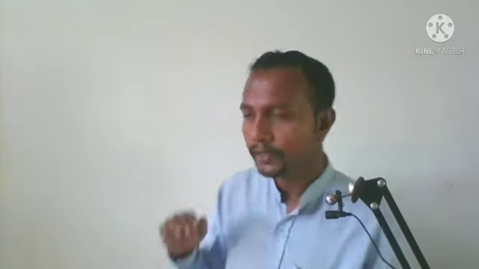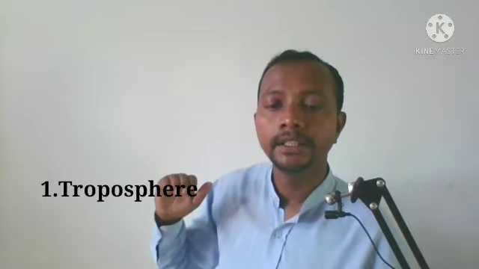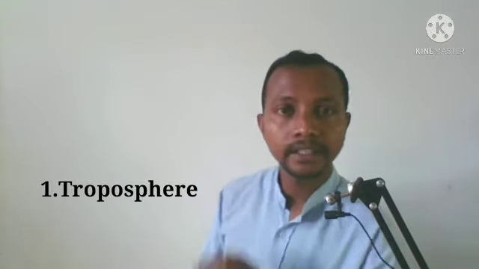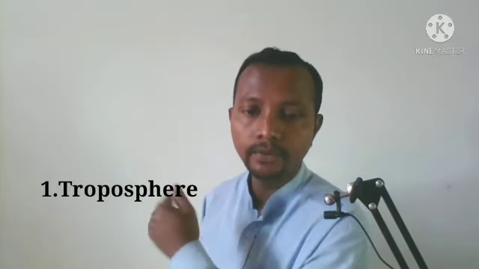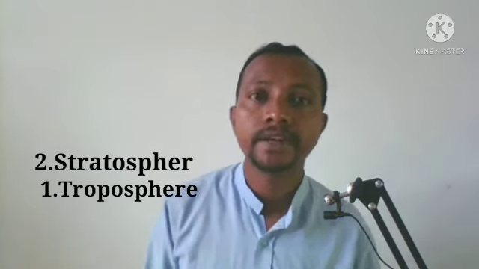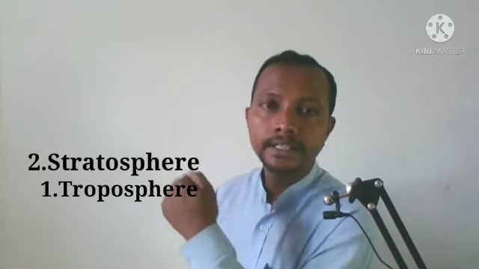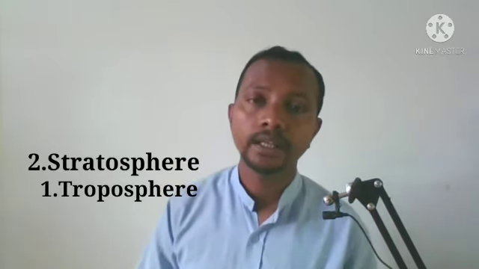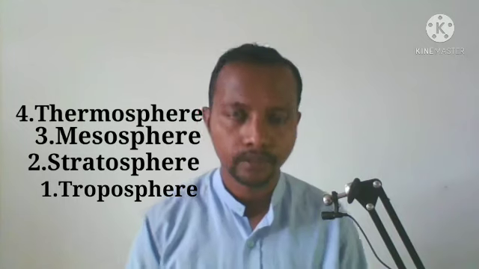Dear friends, of these 4 layers, the downmost layer is the troposphere. That is the lowest one. The second one is the stratosphere. First one was troposphere, second one is stratosphere. Next comes the mesosphere, and the fourth one is the thermosphere.